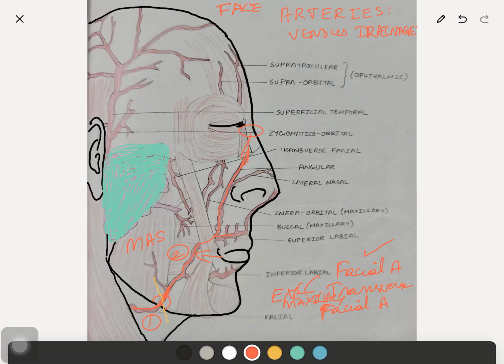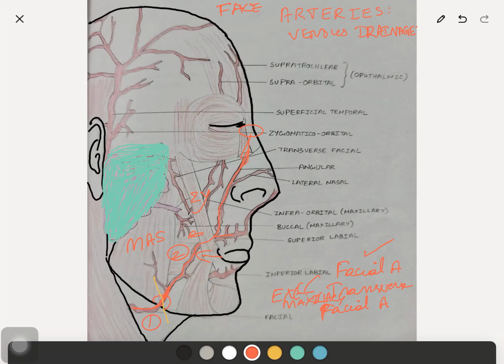If you see the relations of this facial artery, the artery lies on the mandible during its course, then on the buccinator. So this is the buccinator muscle. It runs on the buccinator muscle and levator anguli oris muscle, and the artery is crossed superficially by the platysma, risorius, zygomaticus major and minor. So these are the zygomaticus muscles, and they cross the facial artery. So these are the relations of the facial part of the facial artery.